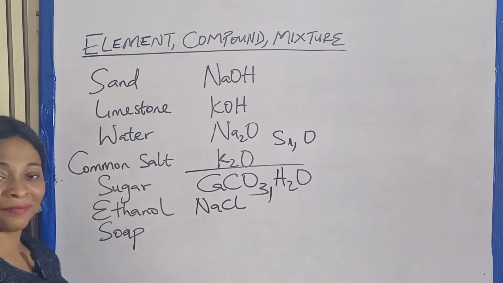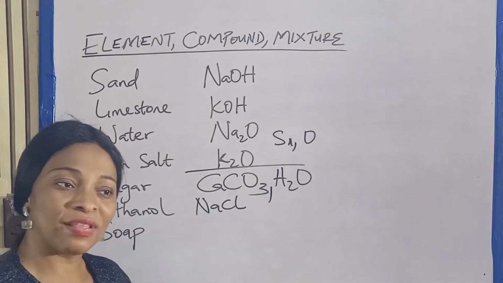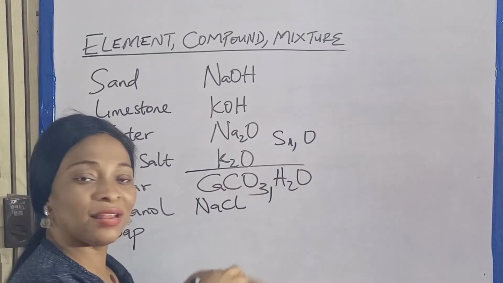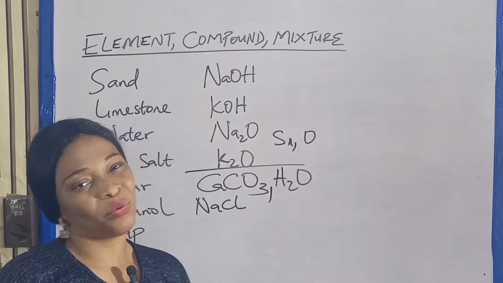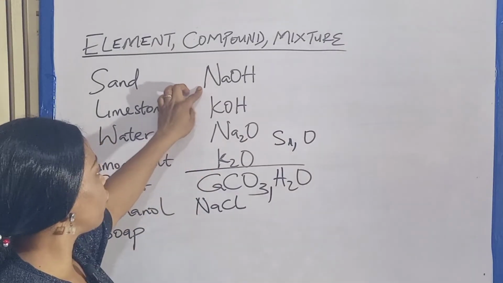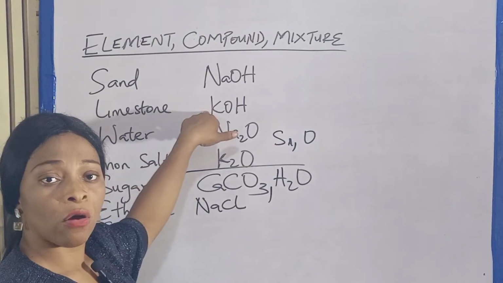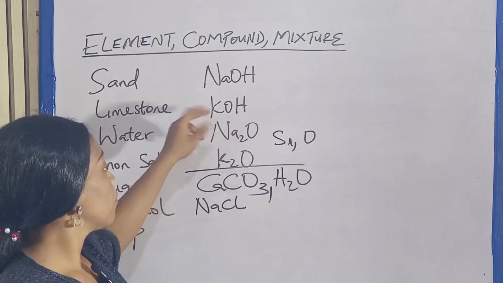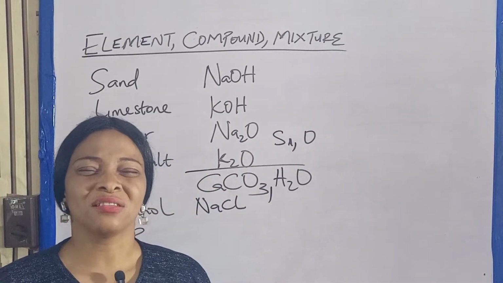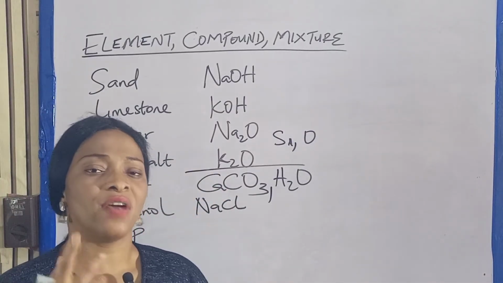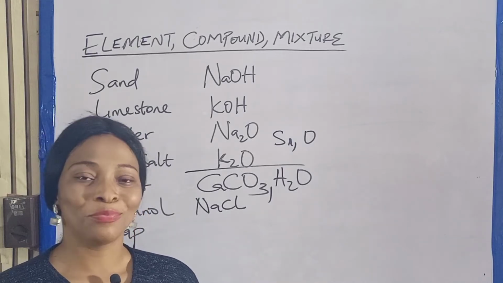Another one is sugar, ethanol, soap. When you're washing with soap, would you say, let me bring this one this side, let me bring the sodium in my soap this side, and the preservative one side? It is not possible. Other examples are sodium hydroxide or caustic soda, potassium hydroxide or caustic potash, then sodium oxide, potassium oxide, etc. Just imagine, what are those things that you cannot reverse? They are chemically combined and they are a compound, period.